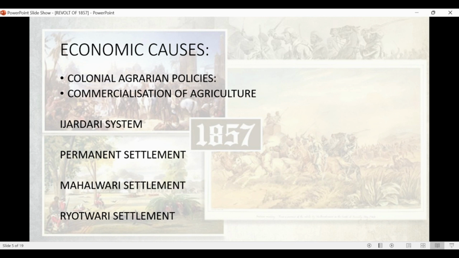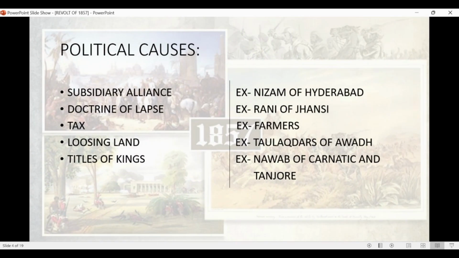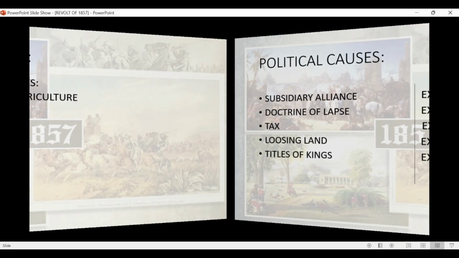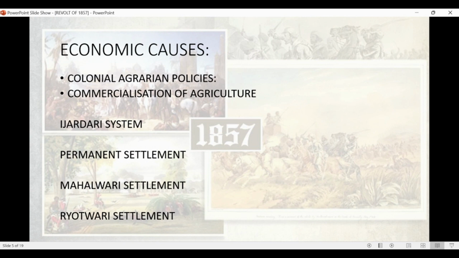With the revenue policy of the British, they were against the high taxes and the harsh methods of revenue collection. As we discussed in the previous video, tax was also an important political cause, the example being farmers. In the same way, here the economic cause also is the tax.